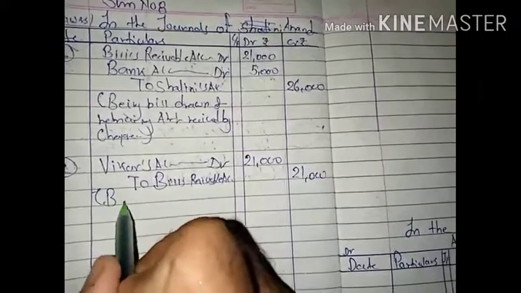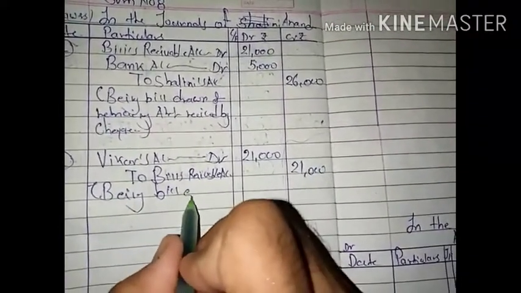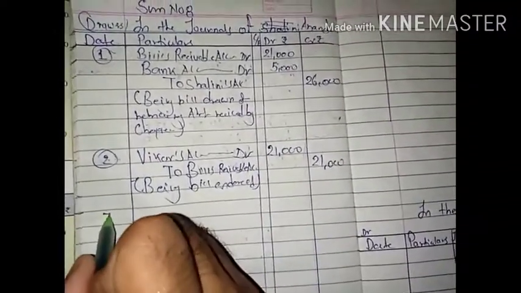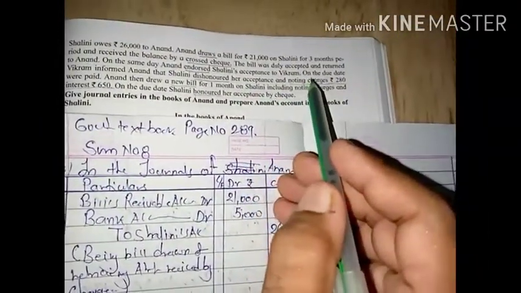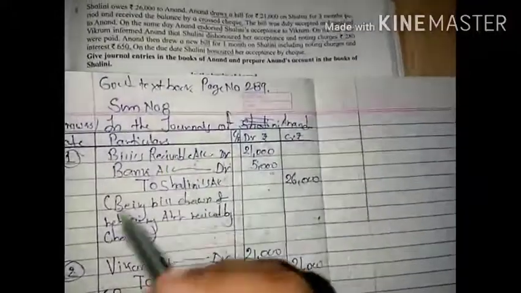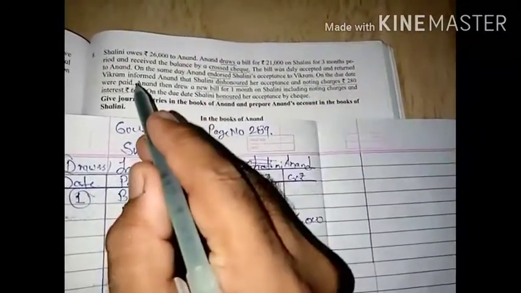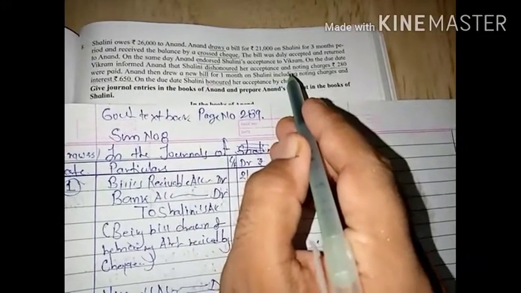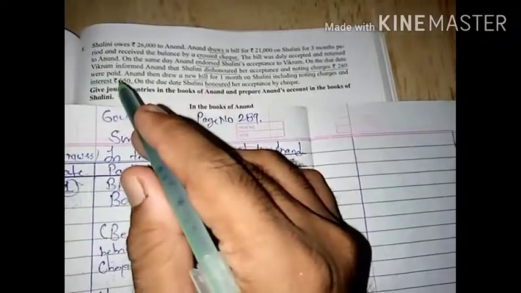Narration: Being bill endorsed. Number 3. On the due date, actually no due date is there because no date. So instead of taking a date, we are taking number 3. On the due date, Vikram informed Anand that Shalini dishonored her acceptance. Shalini has dishonored, and noting charges of 280 were paid.